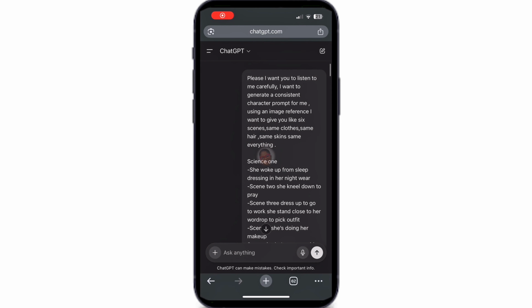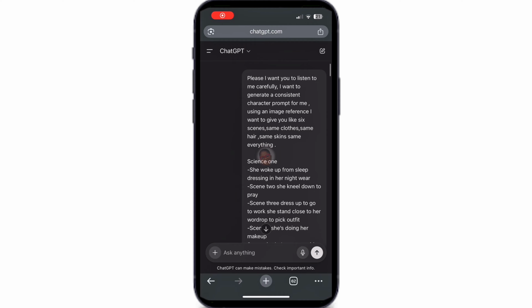To achieve this style of video, the first thing you need is a prompt. Your prompt is the most important part of generating consistent AI videos. I used ChatGPT to generate my prompts, but you can use Gemini, Claude, or any AI tool of your choice. What I told ChatGPT: please generate a consistent character prompt using a reference image. I want the same clothes, same hair, same skin, same face, everything must remain consistent.